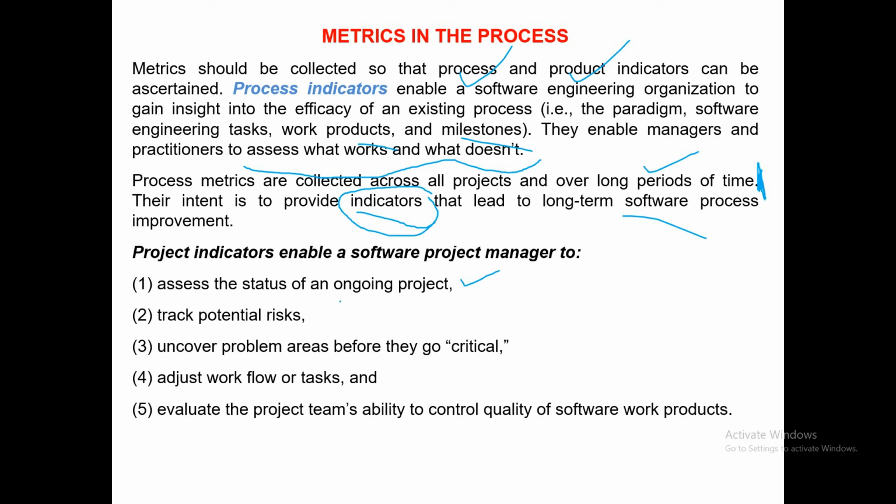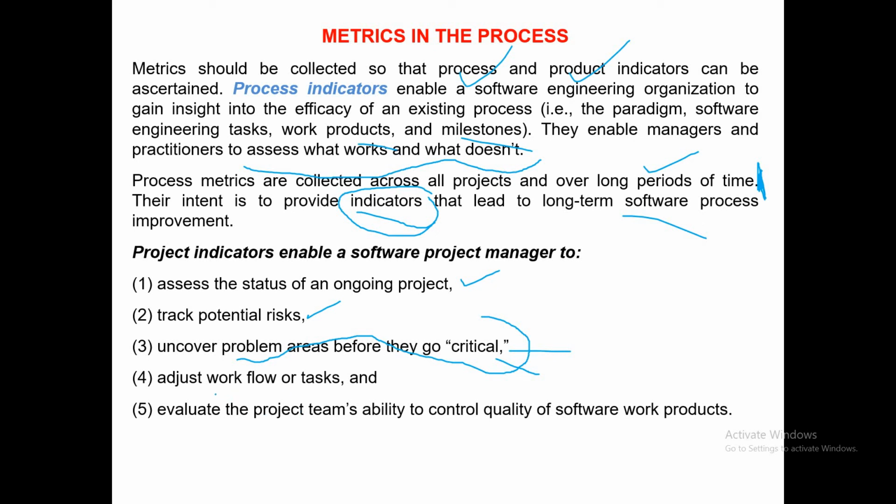Track the potential risks based upon the various indicators. Tracking of the potential risk is also very important. Uncover problem areas before they go critical. If we land up in a critical problem, then a huge cost may be incurred to resolve that particular problem. If we uncover the problem before it goes critical, then the cost of solving that problem would be less.